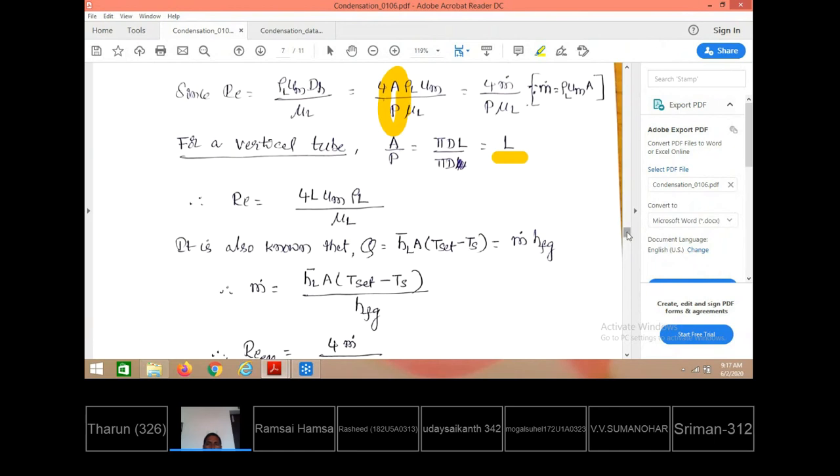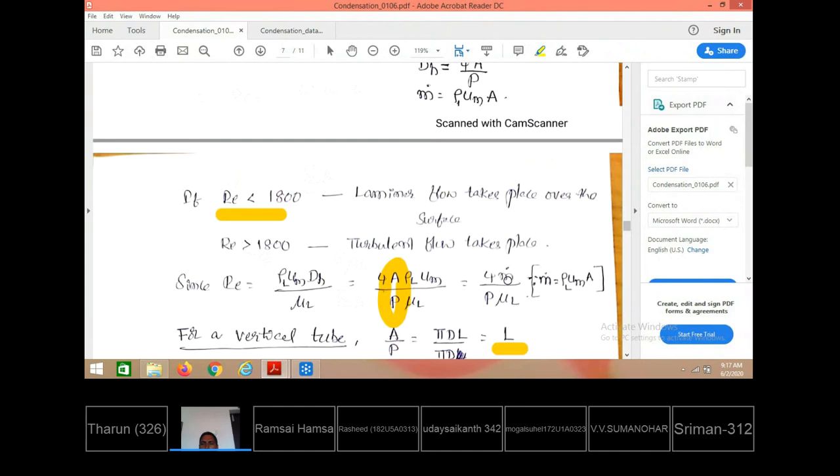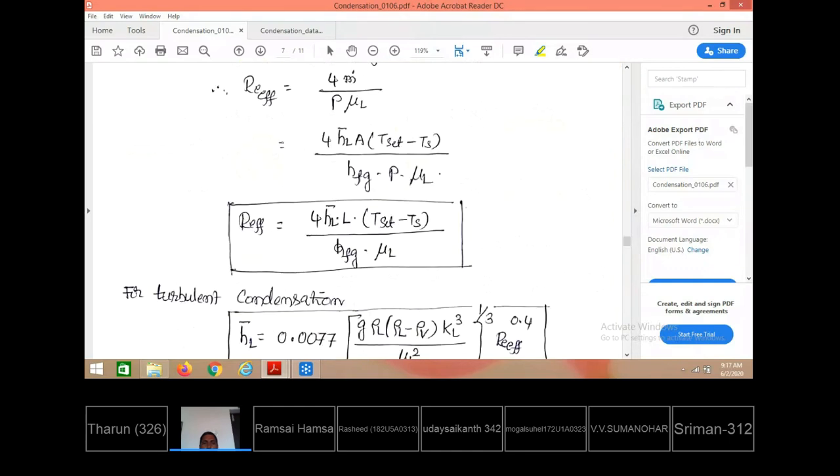We also know that the amount of heat loss during condensation equals h L A into (T saturation minus Ts), which is also equated to the rate of condensation m dot into h fg. Therefore the mass flow rate is obtained as this much. Now the Reynolds number is written as 4 m dot by P into mu L. As we have seen, 4 m dot by perimeter times mu L, and in that I replace m dot with the value shown. Ultimately, the effective Reynolds number is obtained as this.